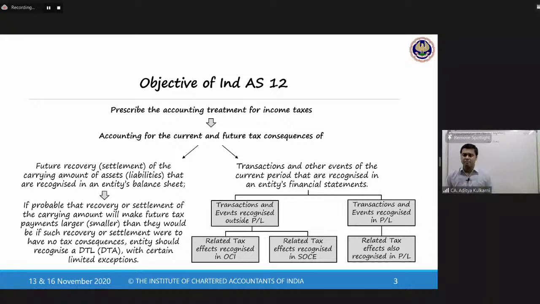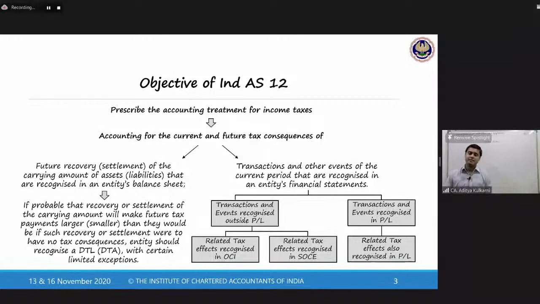For example, it could be distribution of profits when you are issuing dividends. Where do dividends go? It does not come in my profit and loss account. It does not come in my other comprehensive income. It is a transaction between the company and its owners. So therefore, it is directly recorded in your equity. So the tax impact of that distribution is covered.